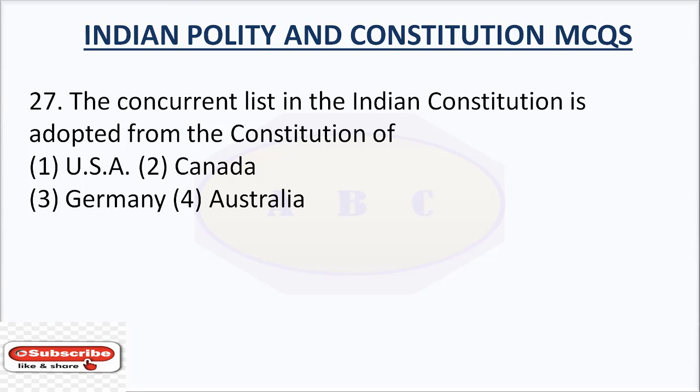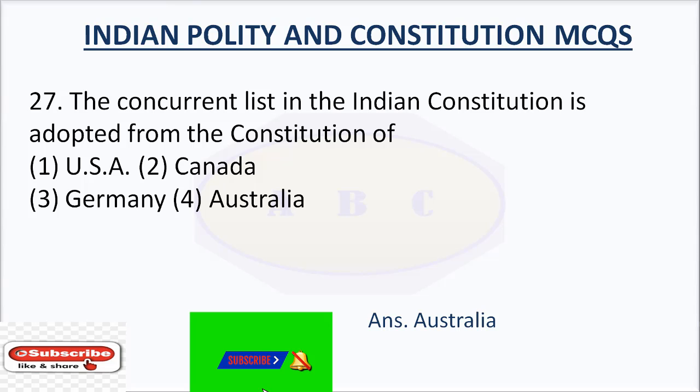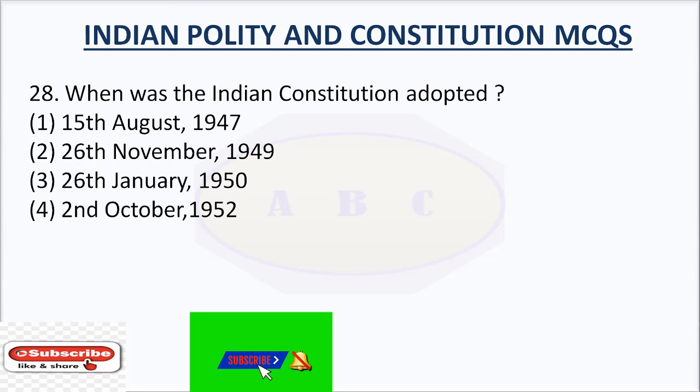Question number 27. The concurrent list in the Indian Constitution is adapted from the Constitution of: option number 1, USA; option number 2, Canada; option number 3, Germany; option number 4, Australia. The answer is Australia. The concurrent list in the Indian Constitution is adapted from the Constitution of Australia.